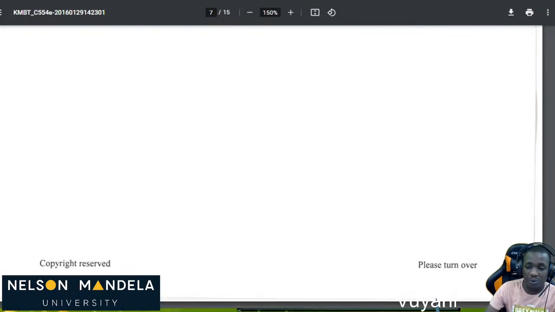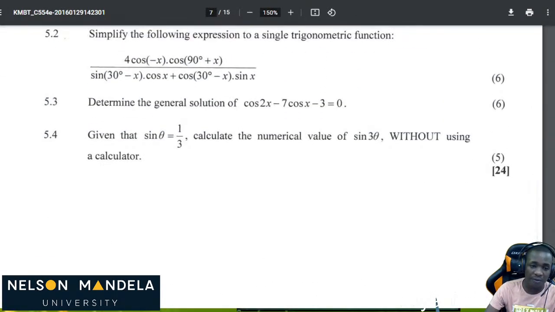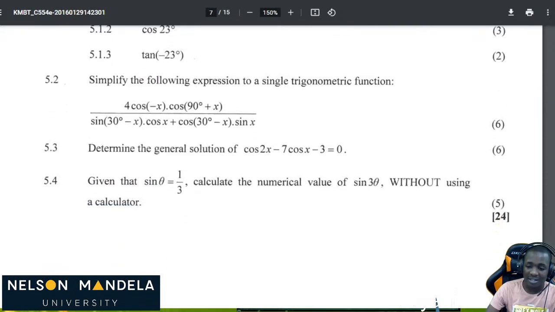But the most important part which I wanted us to do today is this one with 24 marks, because everything is covered in this section, and everything which is here, we did it today.